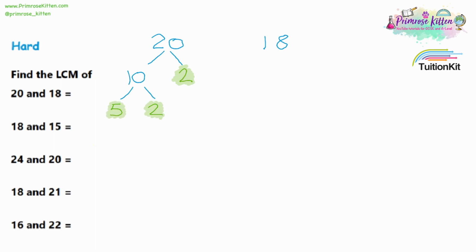Now doing the same method for 18, we're going to split 18 into two numbers which multiply together to make 18. So I could have 9 and 2. Then I repeat the process for the 9. So 9 could be 3 times 3. Then the 2, well, that's a prime number, so I can't go any further, and 3s are also prime numbers.